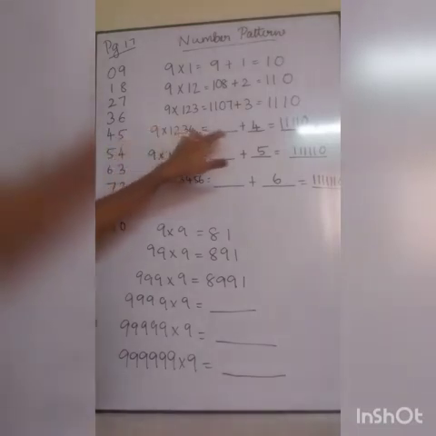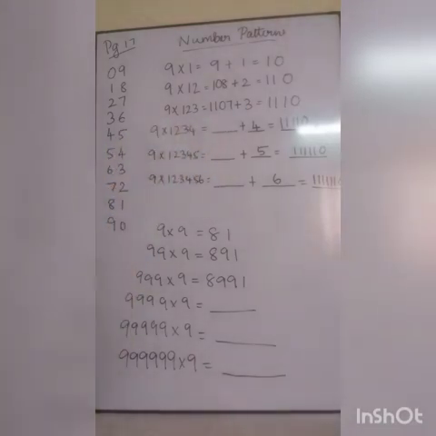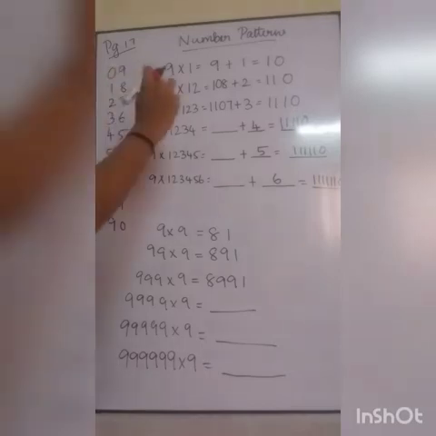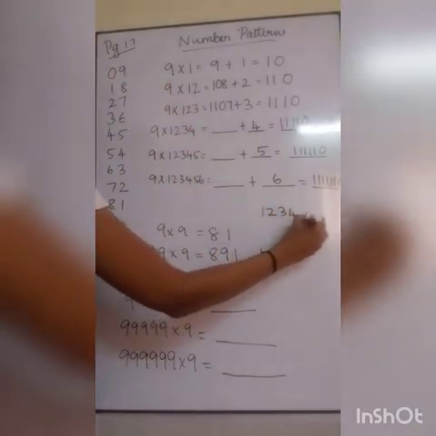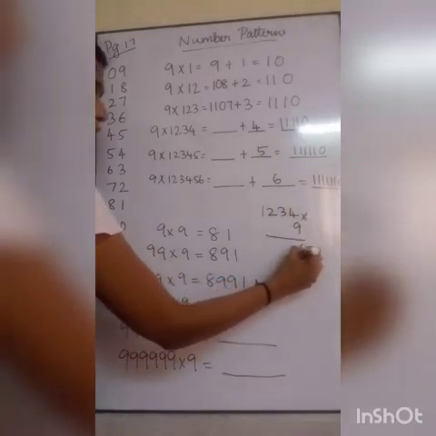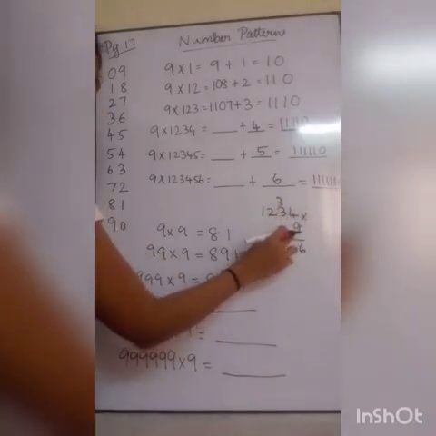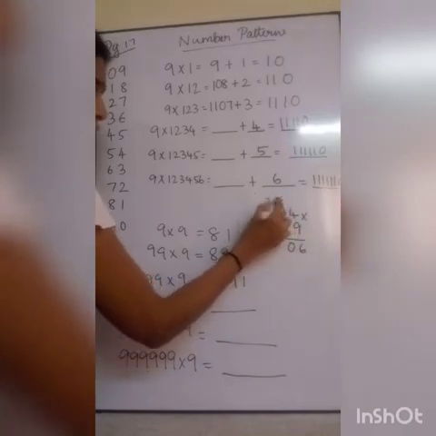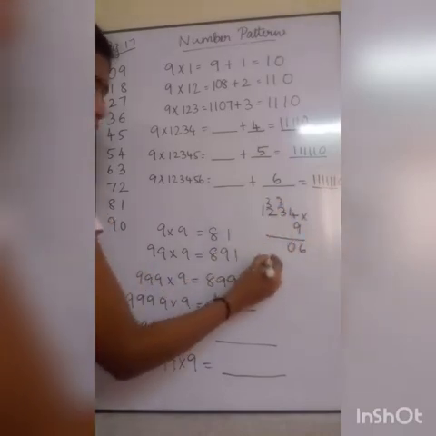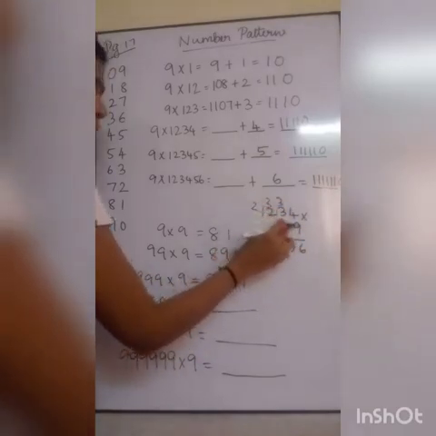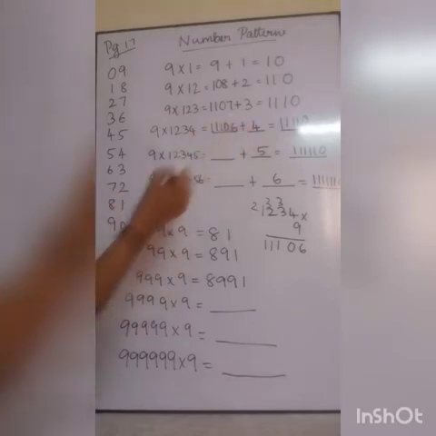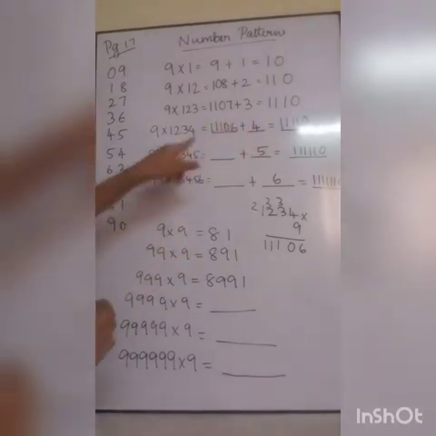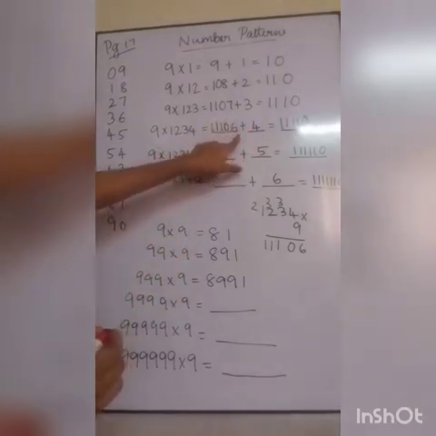We have to find this. Why am I saying we have to find this? Listen, there will be certain changes which take place here. 1, 2, 3, 4 into 9. 9 4s are 36, 9 3s are 27, plus 3 is 33, 9 2s are 18, 18 plus 3 is 21, 9 plus 2 is 11. So 11110 6. Okay, what is given? 11110 6.